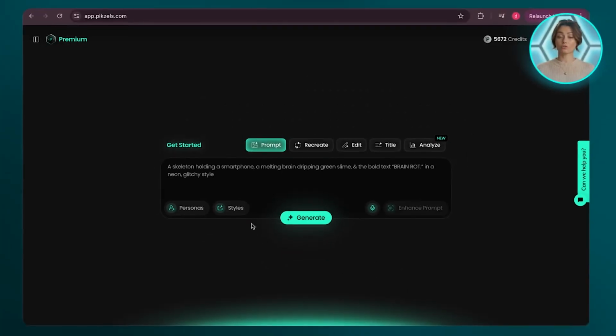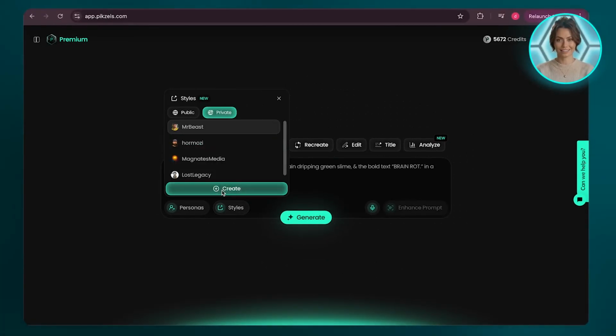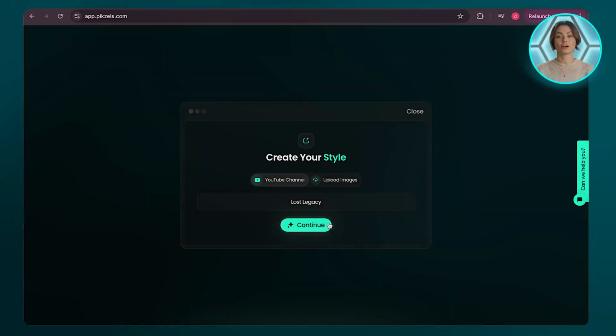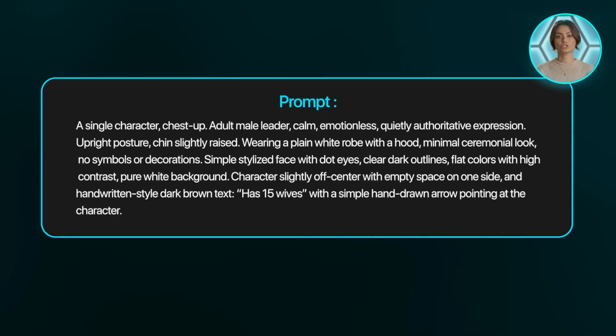To make sure the style matches the channel, click Style, then Create, and enter the channel name Lost Legacy. This tells the platform exactly what kind of thumbnails you want to replicate. For this video, I'm keeping things very simple and very intentional. I'm going with a clean 2D cartoon illustration in the same visual style that Lost Legacy uses on their thumbnails.